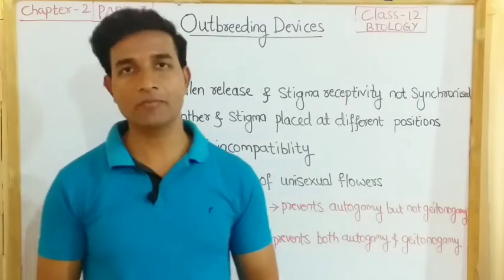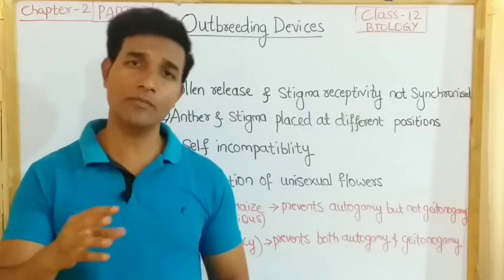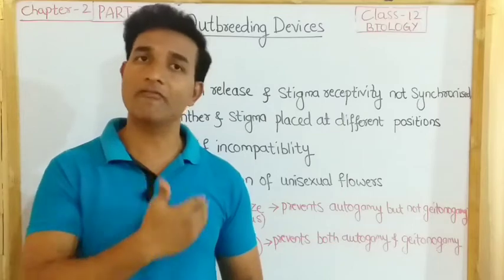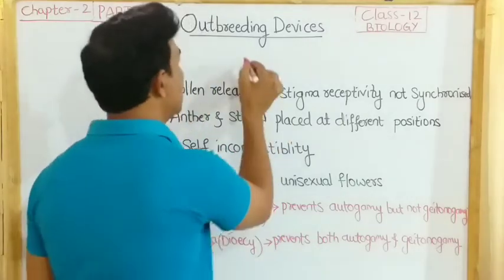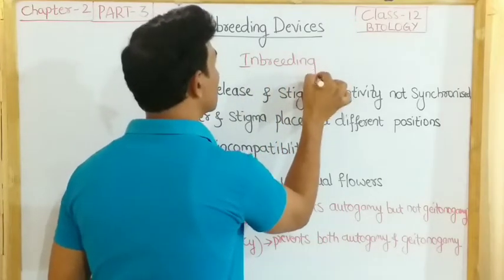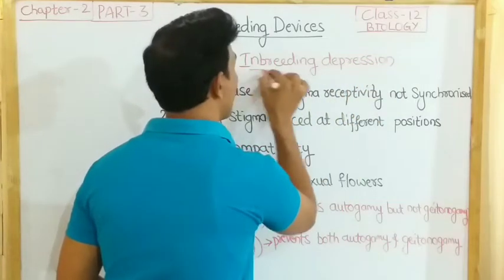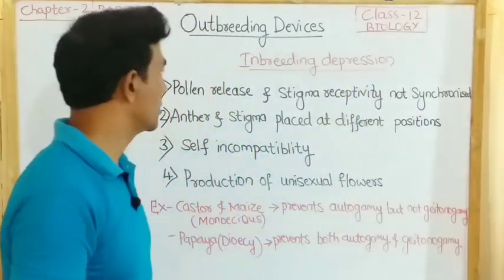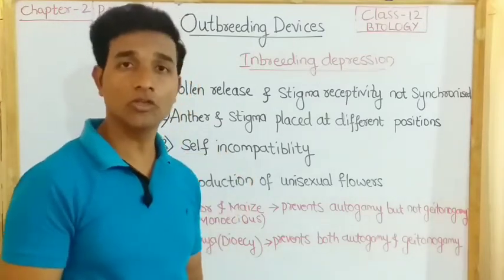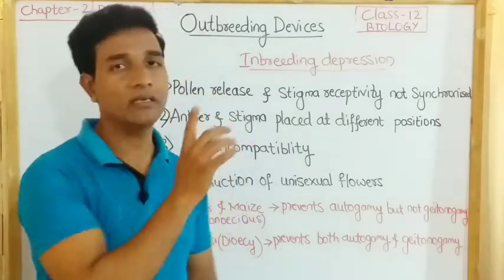The majority of flowering plants produce hermaphrodite flowers, and pollen grains are likely to come in contact with the stigma of the same flower, and continuous self-pollination results in inbreeding depression. Inbreeding depression means loss of vital characters of the plant. Because of that, very important characters are lost. The flowers may fail to produce seeds. So continuous self-pollination results in inbreeding depression.